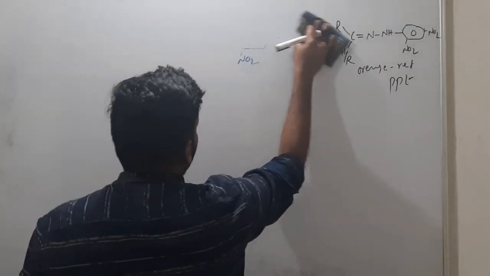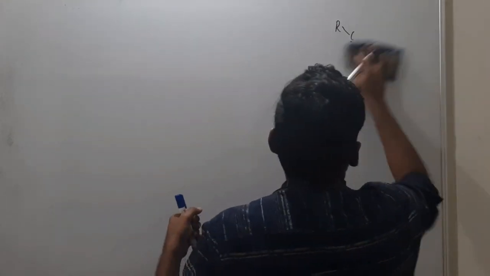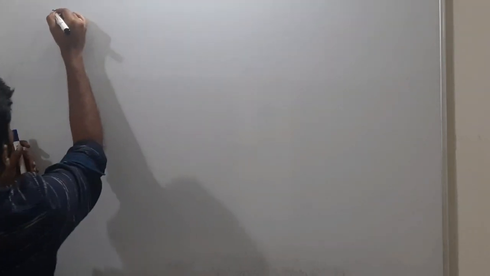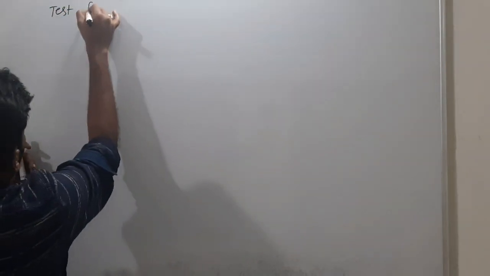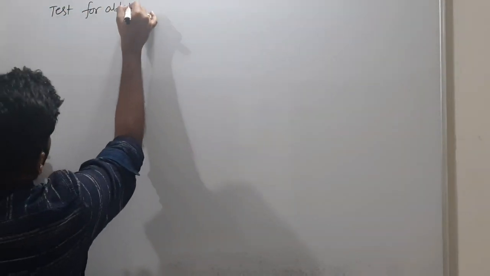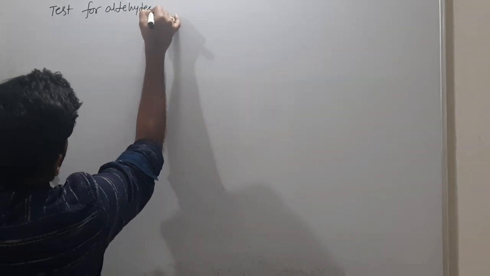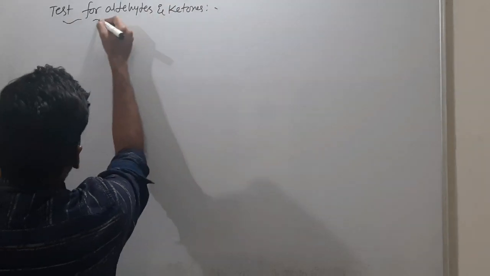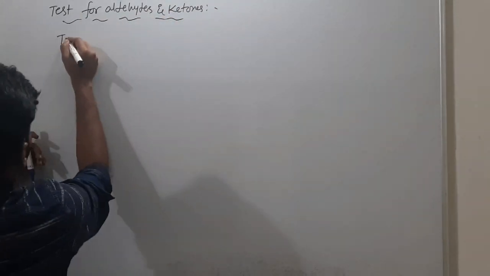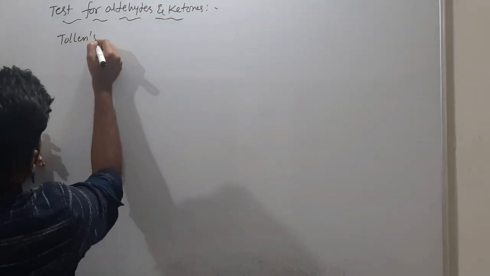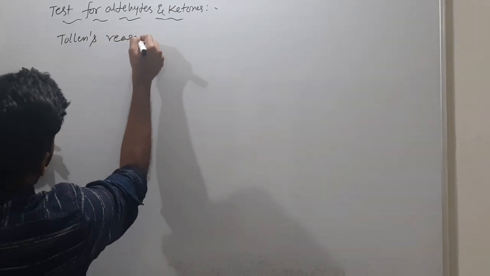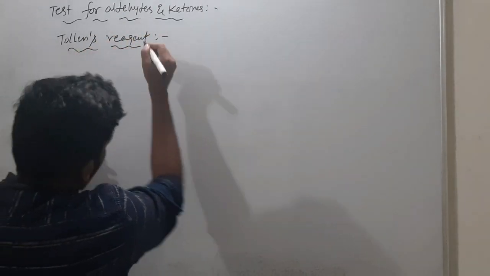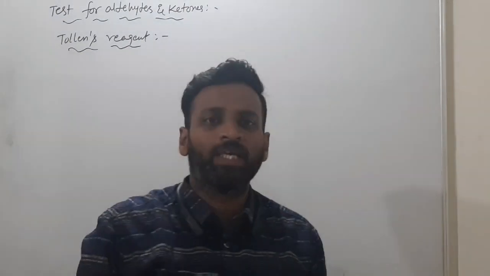This 2,4-DNP test I already told you in the previous class. Now we will do tests for aldehydes and ketones. We will add reagents like Tollens reagent, Fehling solution, Benedict solution and Schiff's base.